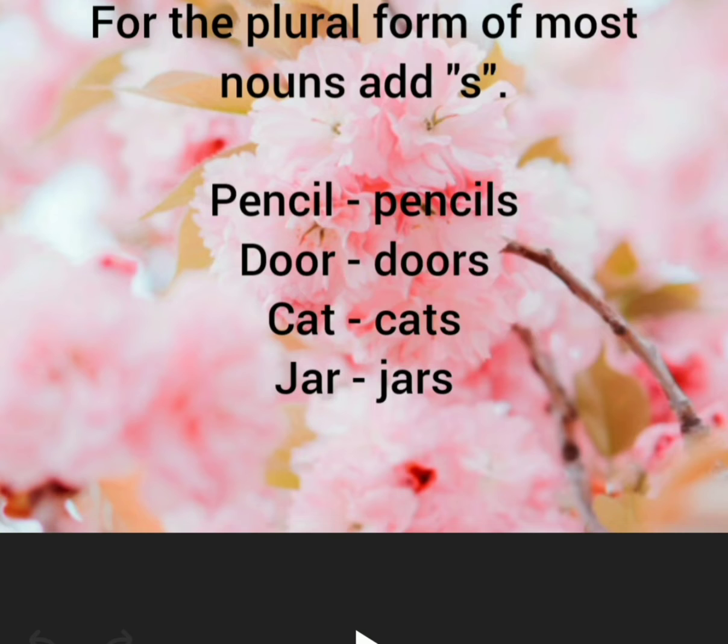For the plural form of most nouns, add S. For getting the plural form of nouns, we commonly add S. Pencil, pencils. Doll, dolls. Cat, cats. Jar, jars, etc. We can add S to a singular noun, and that time we get the plural form of the noun. Most nouns add S to get the plural form.